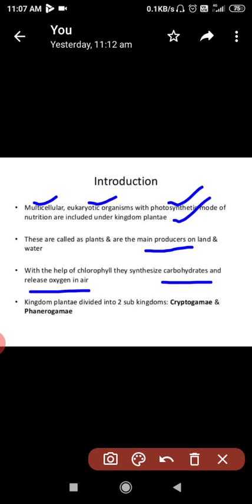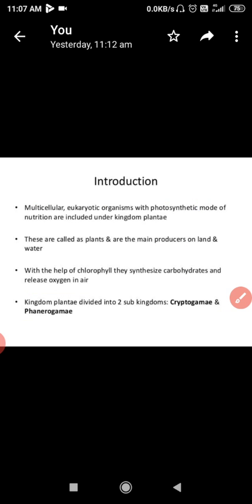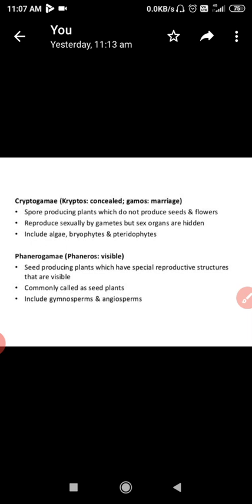Now, the last point says that the plant kingdom is divided into two subkingdoms, and these subkingdoms are cryptogamy and phanerogamy. Remember cryptogams and phanerogams. One is not able to produce flowers, the primitive one, and the next one is able to produce flowers. Now come to the next slide.